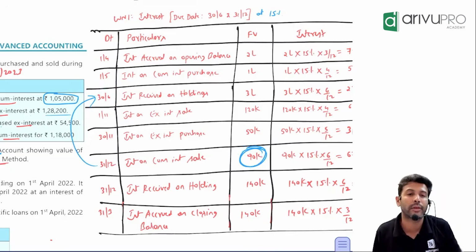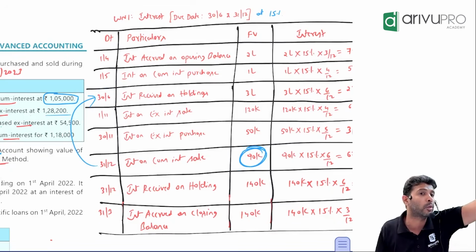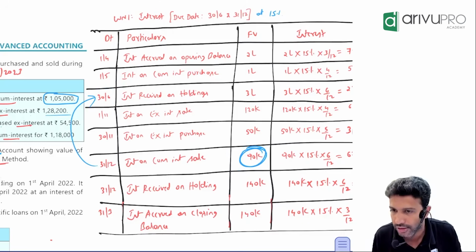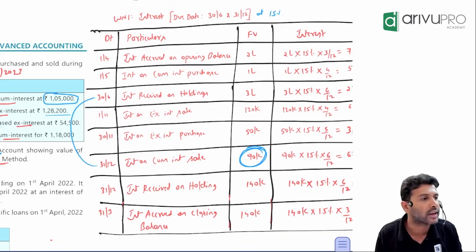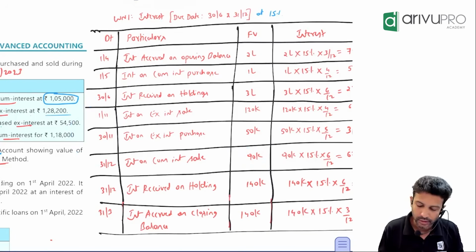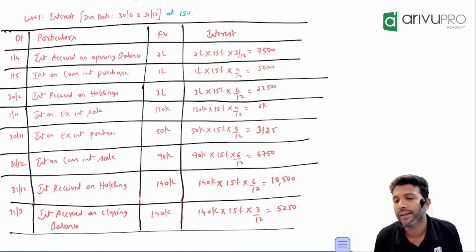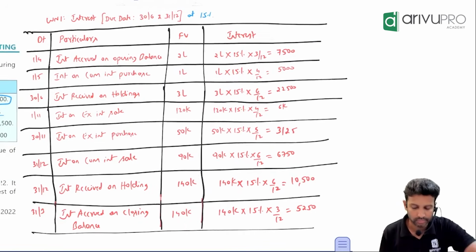How many months interest have we lost? July, August, September, October, November, December. Full 6 months we have lost. Will we let go or recover? Recover. How many months come? 6 months. Calculate. If you calculate, you will get 6,75. That much we will recover.